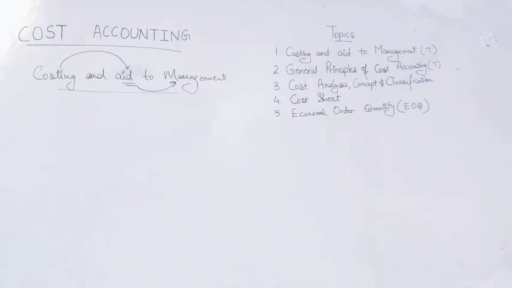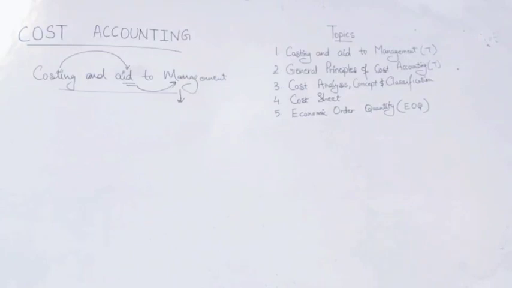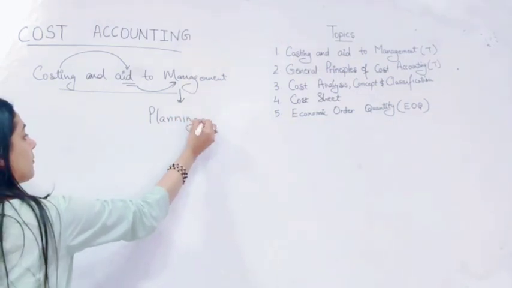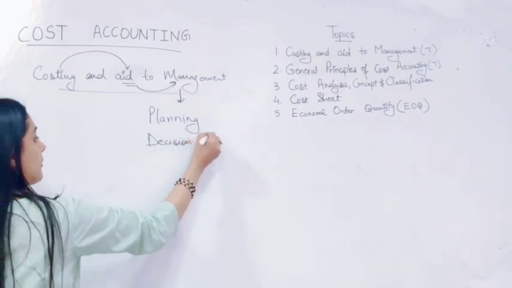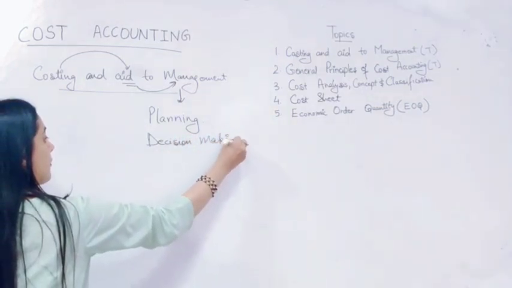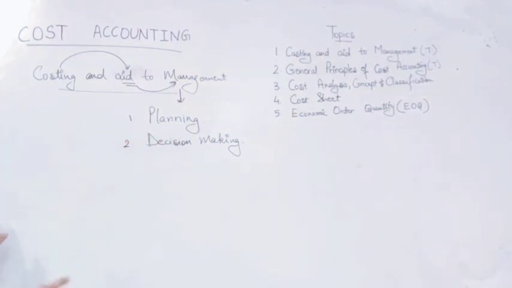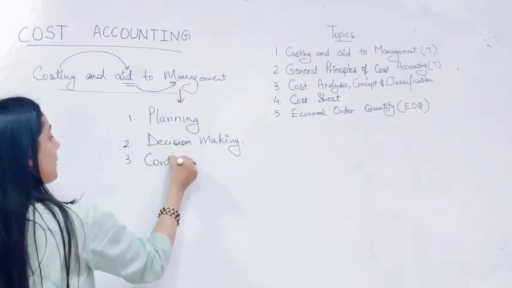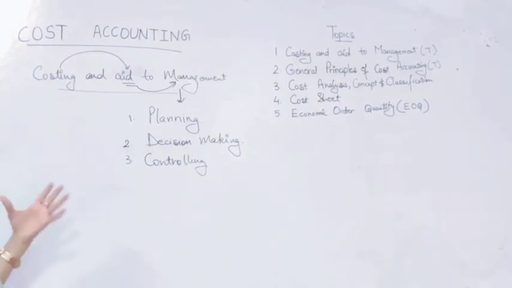So the very first part, the management needs to perform 3 very basic activities which are planning, number 1, number 2 is decision making, and the third one is controlling. So these are the basic functions which the management performs.